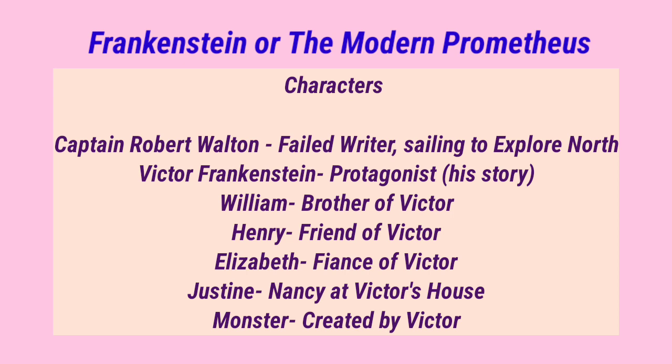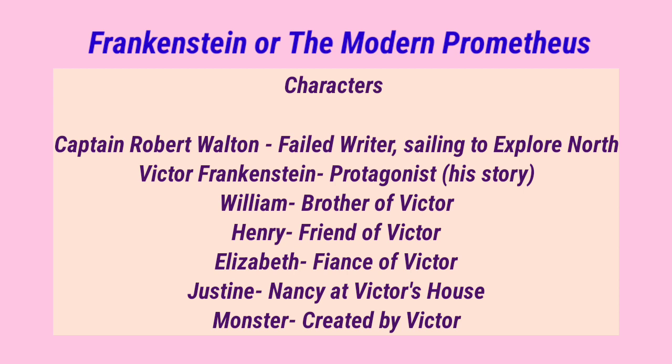So basically Victor Frankenstein is the protagonist, and they both come across each other, and Victor Frankenstein starts narrating his story to Captain Robert, and whatever he is narrating, Captain Robert is writing in letters to his sister.